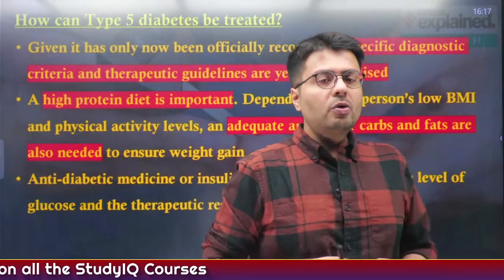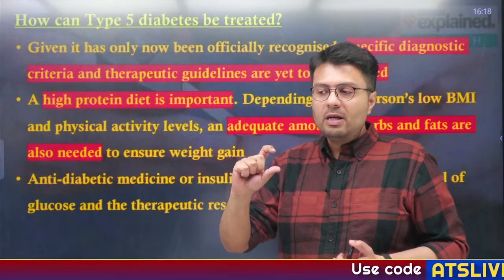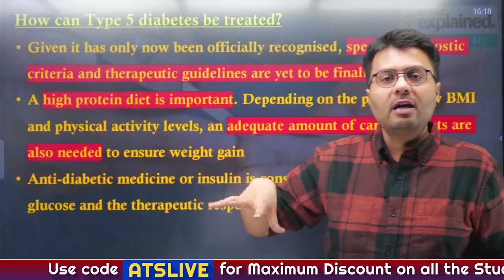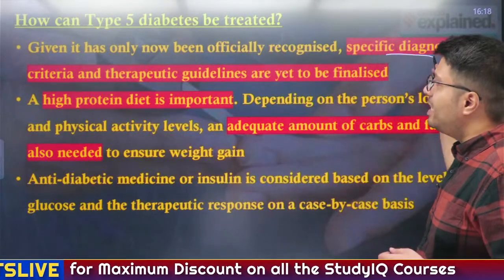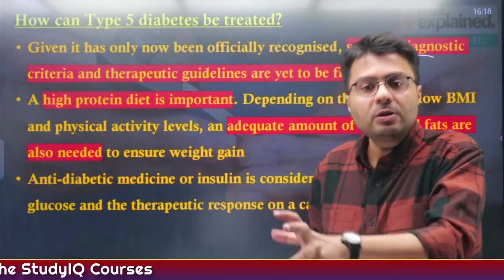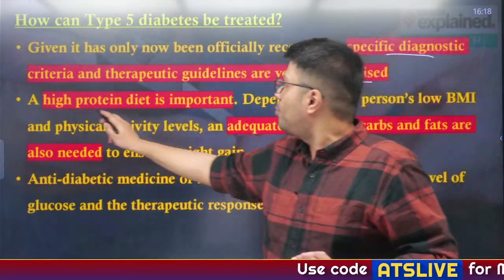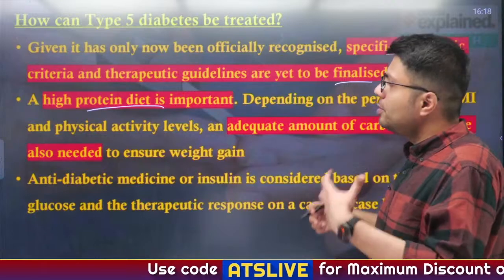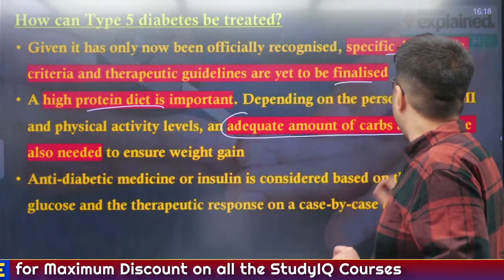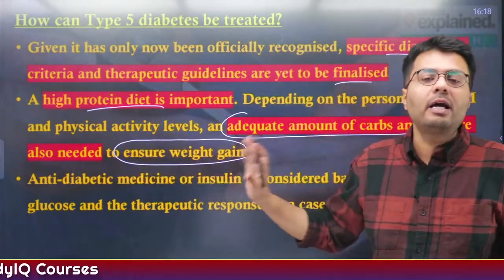Now, this article also says how type 5 diabetes can be treated. Now, first of all, you have to recognize that this disease has actually been recognized right now. It has been provided recognition right now. So, specific diagnostic criteria and therapeutic guidelines which are brought by official organizations or doctors associations, these are yet to be finalized. However, experts still highlight the importance of a high protein diet, which is essential for a person who has very low levels of body mass index, and also adequate amounts of carbohydrates and fats are needed so that they gain at least some weight and do not stay malnourished.